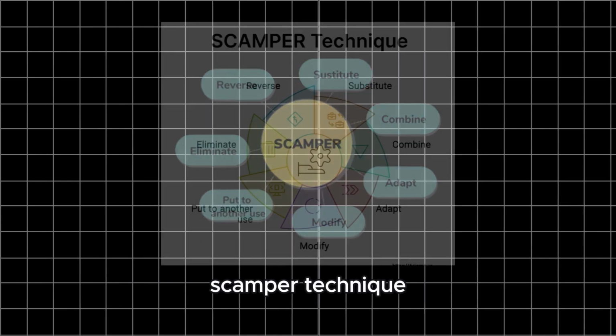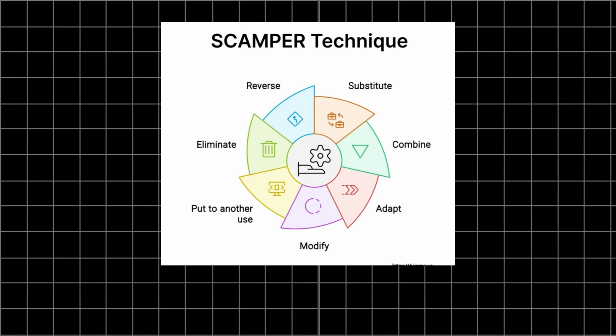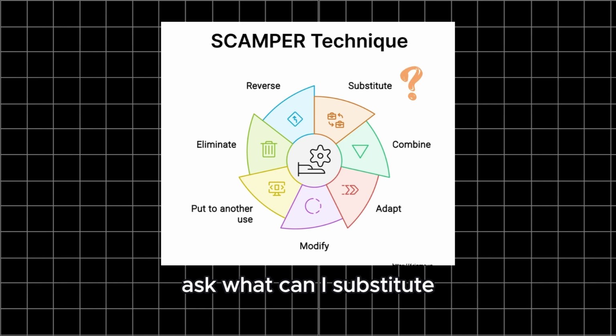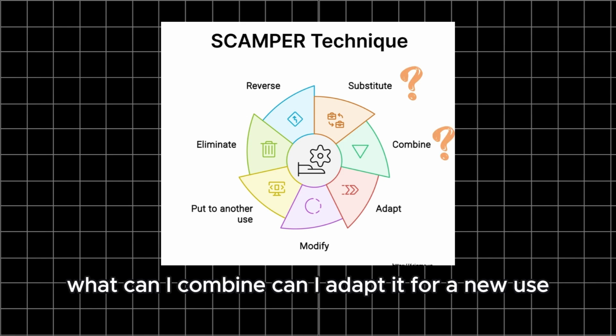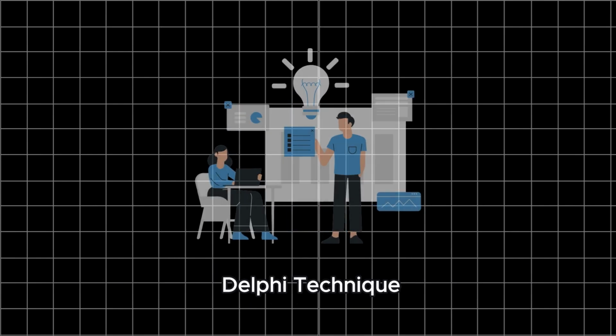SCAMPER technique. SCAMPER is a checklist-based method to stimulate creativity. For example, if you're improving a product, ask, what can I substitute? What can I combine? Can I adapt it for a new use? This structured creativity helps you innovate in practical ways.